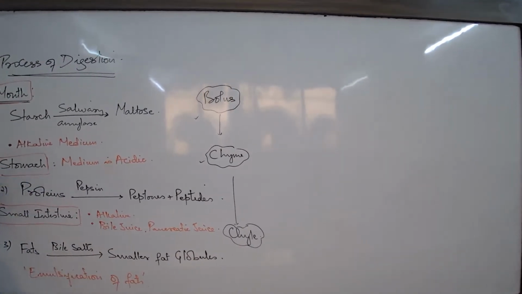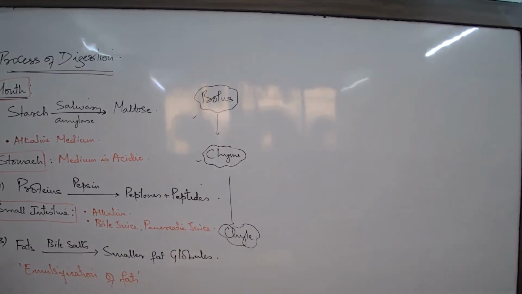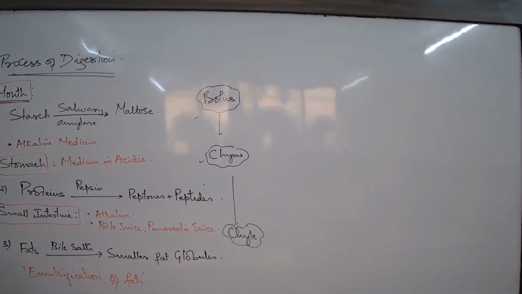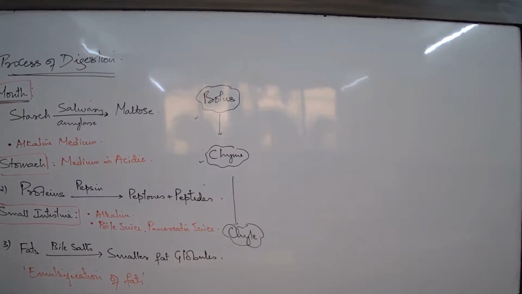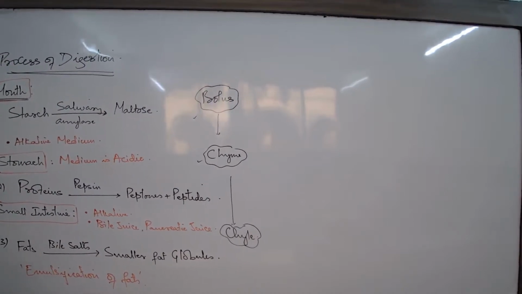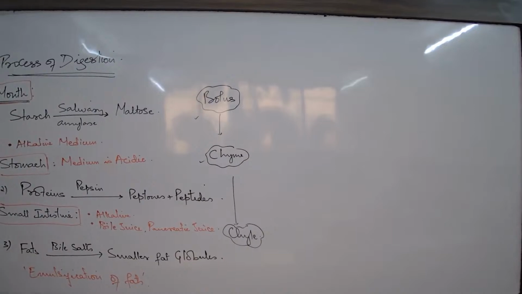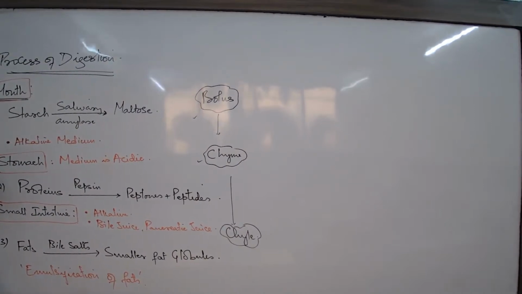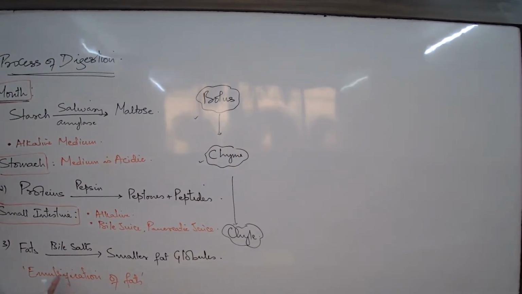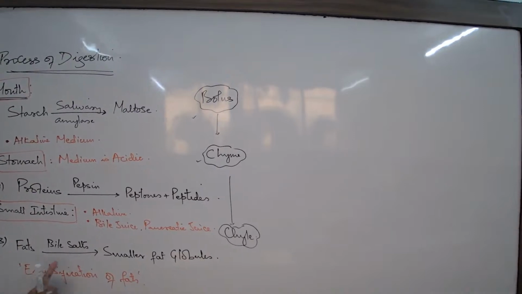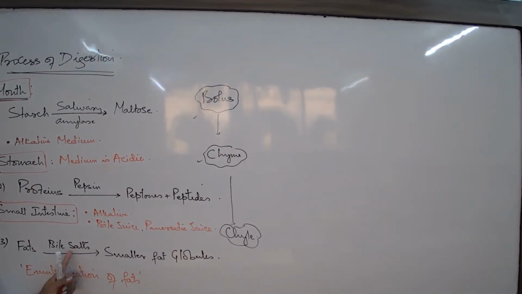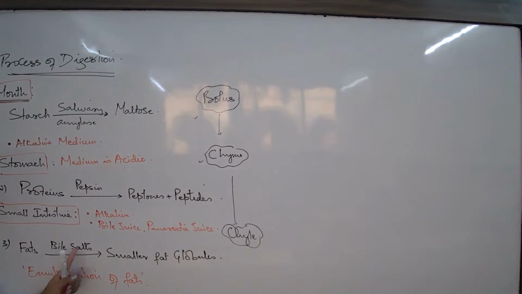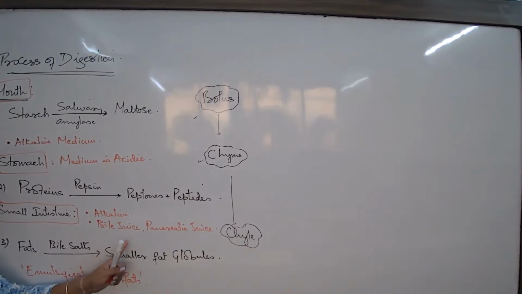This itself you get as a 2-mark question in your paper. Explain emulsification of fats. So what are the points? What is the basic information that has to come in your answer? Emulsification of fats is the breakdown of complex fats to smaller fat globules with the help of bile salts, which is a component of the bile juice. The bile juice is released by the liver.